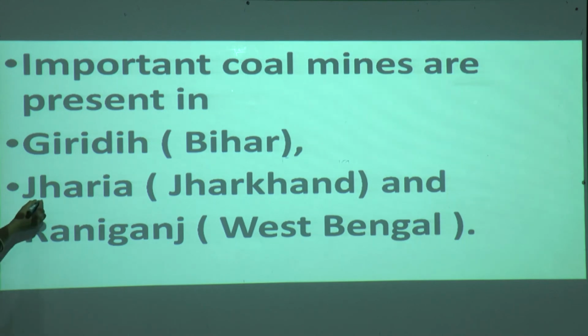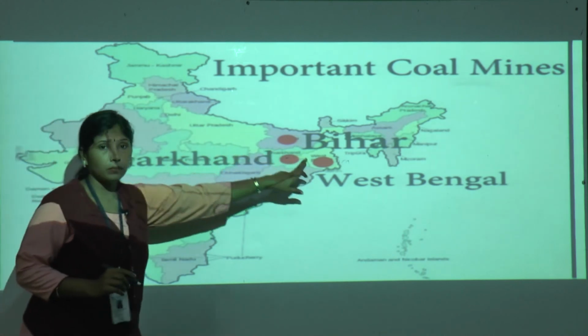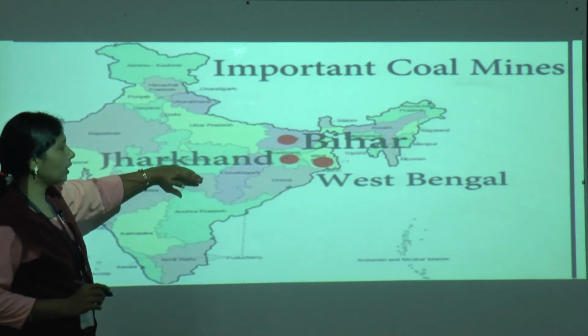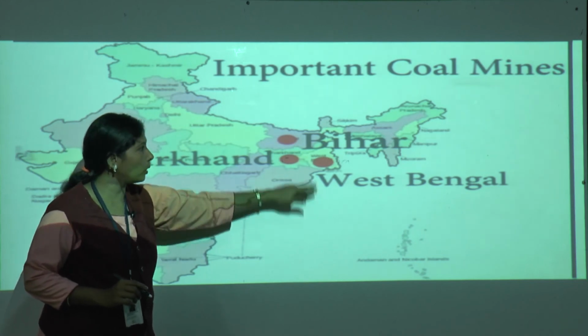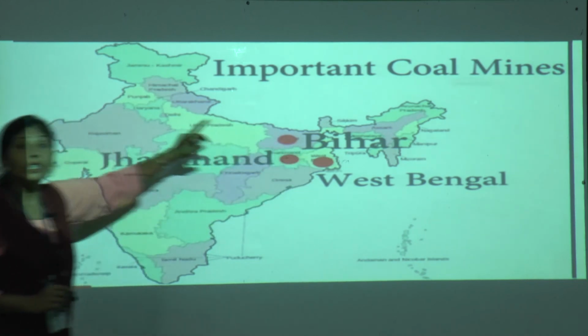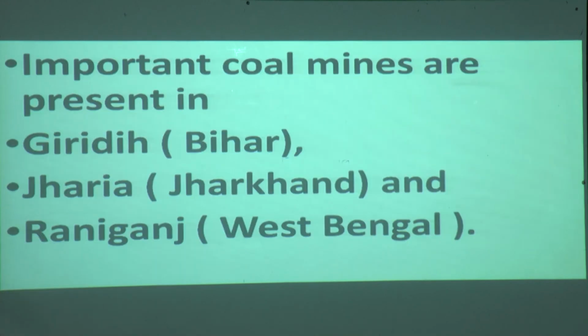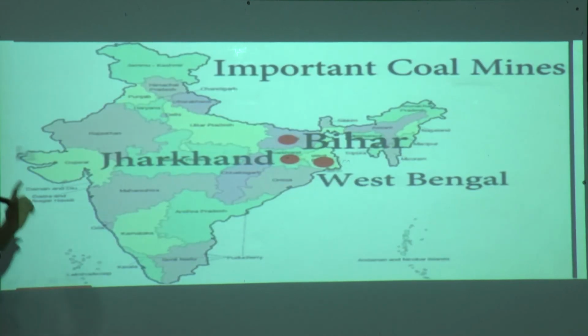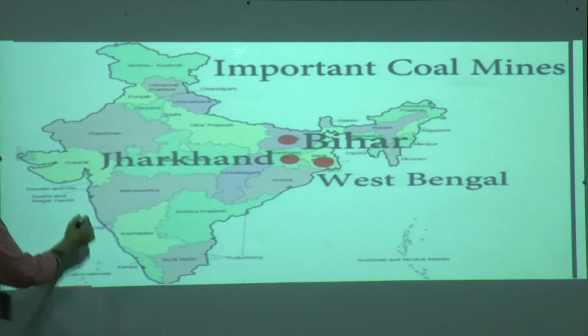Okay, very good. Now go further. These are the places in Bihar, Jharkhand, West Bengal. West Bengal means Raniganj. Bihar means Giridih. Jharkhand means Jharia. These are the three places where we can find the important coal mines. I have shown in the map: Bihar, Jharkhand, West Bengal.